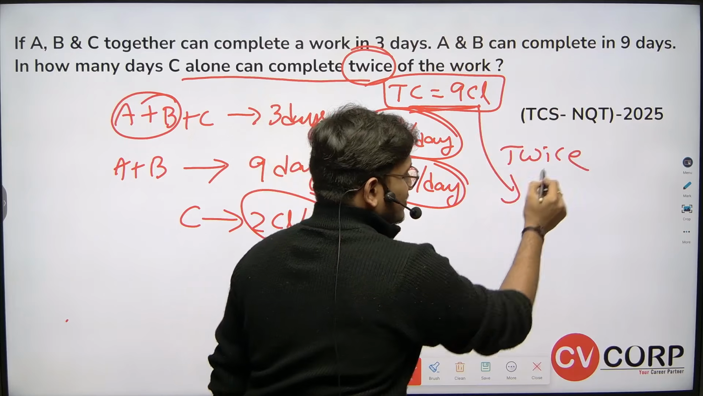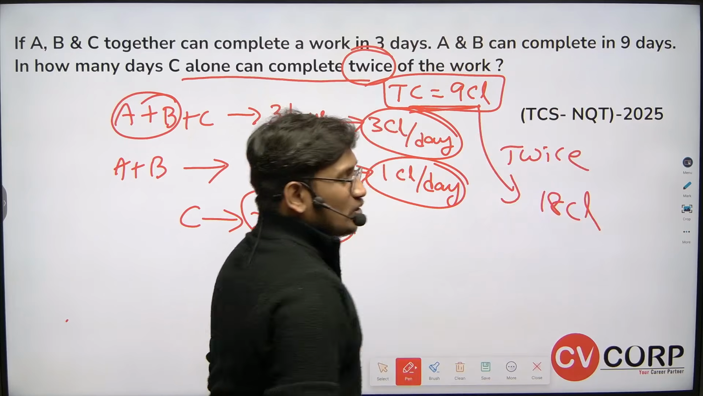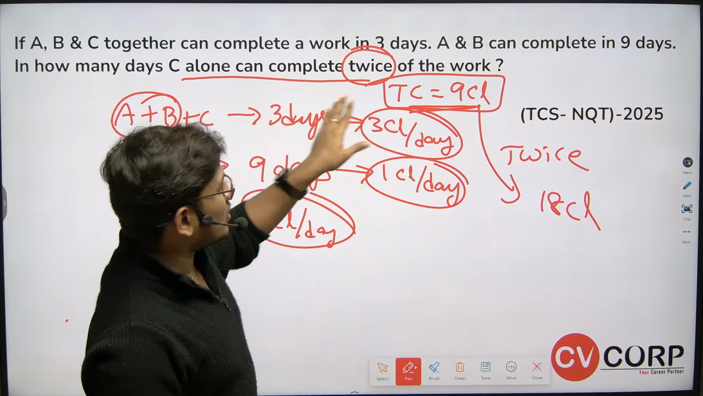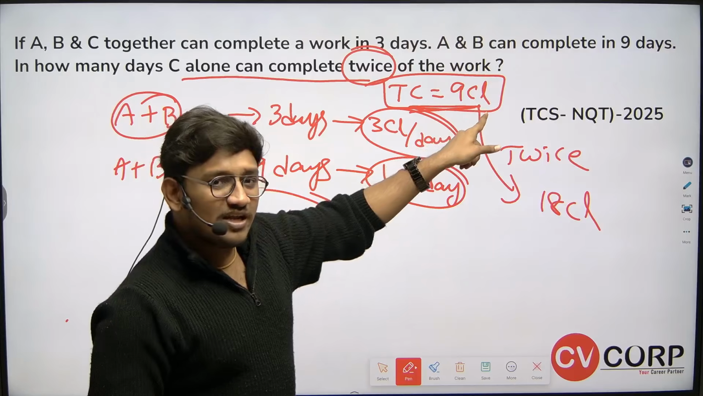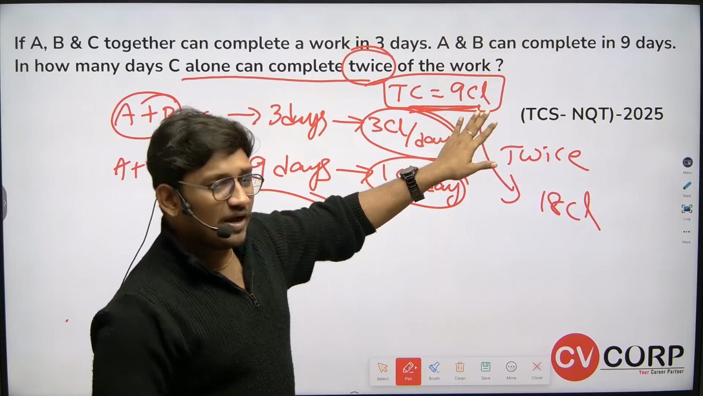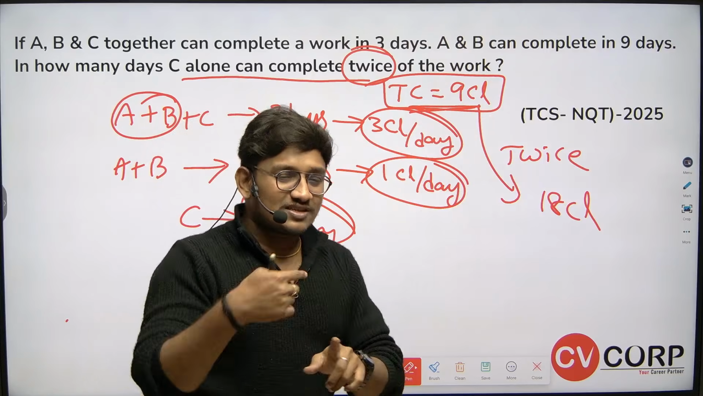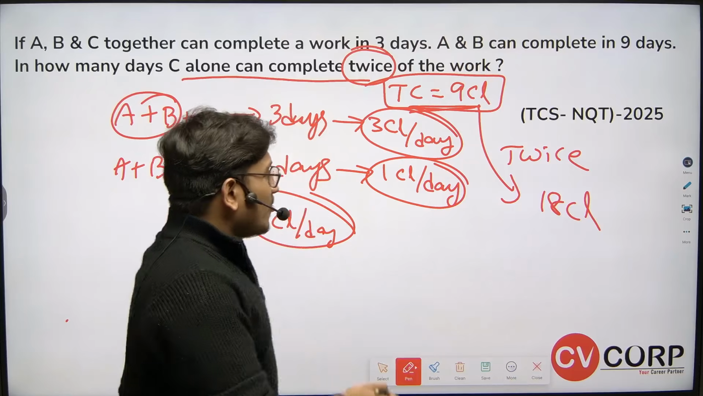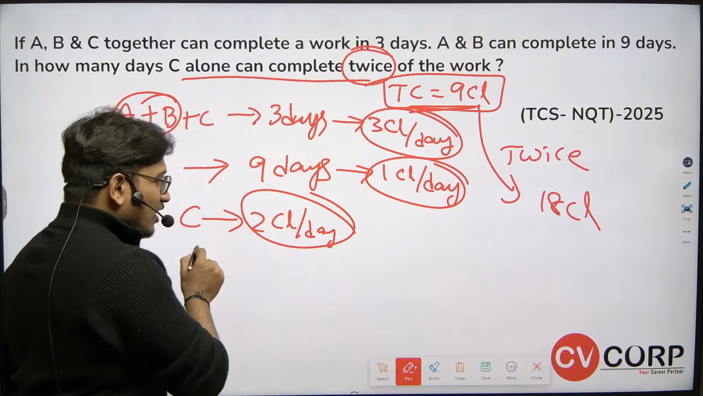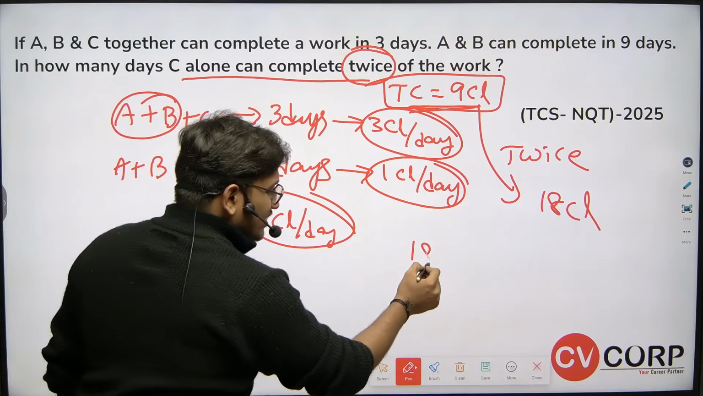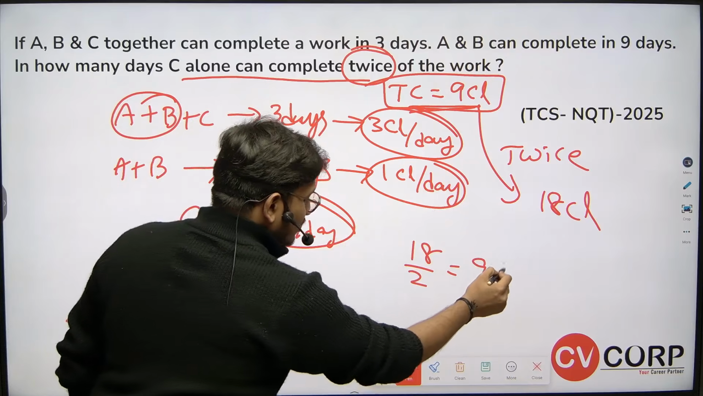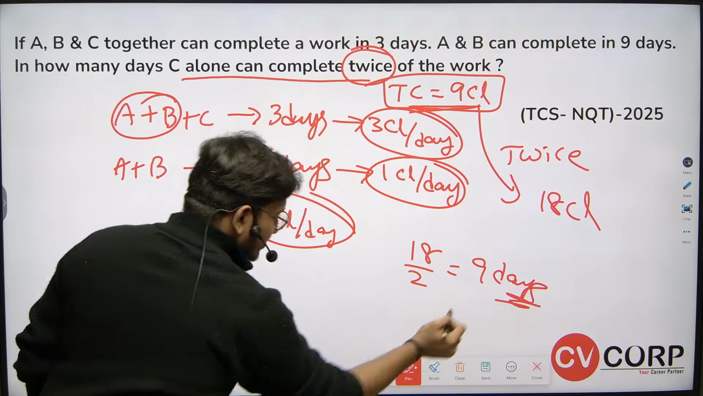Twice the work means 18 chocolates, right? So if they had given how long C takes to complete the work, 9 chocolates can be completed in how many days? If it is twice the work, 9 times 2. What is twice of 9? 18. So C alone can complete 18 chocolates in how many days? 18 by 2, which equals 9 days. So the answer is 9 days.